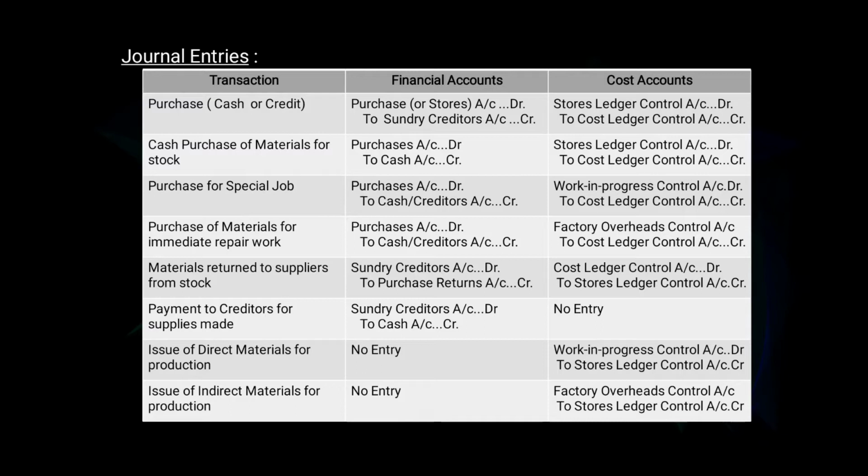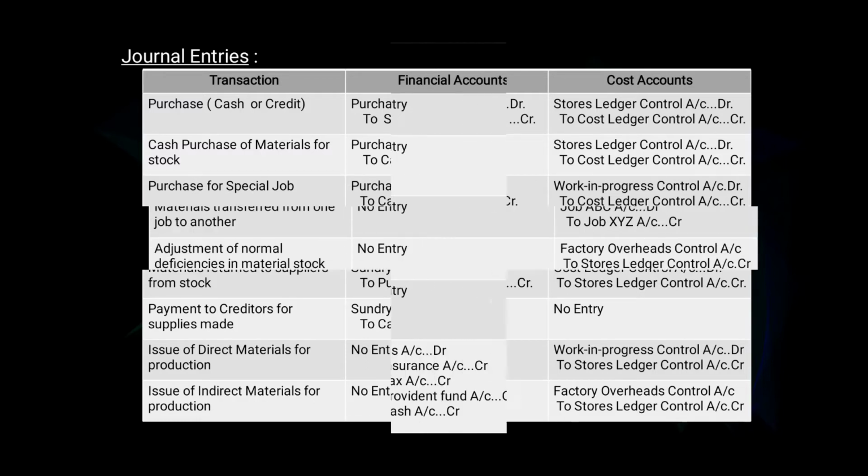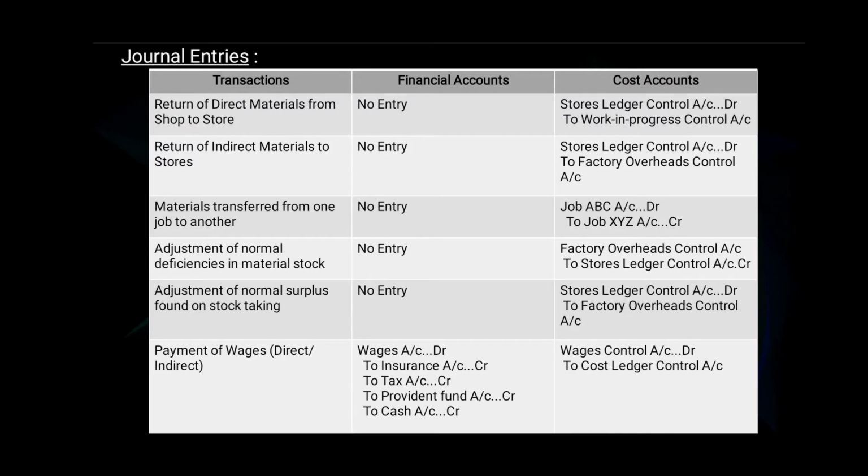8. Issue of indirect materials for production. So in financial account, there will be no entry. The journal entry for cost account will be factory overheads control account debit to stores ledger control account. 9th, return of direct materials from shop to stores. In financial account, there will be no entry. In cost account, the journal entry will be stores ledger control account debit to work in progress control account.